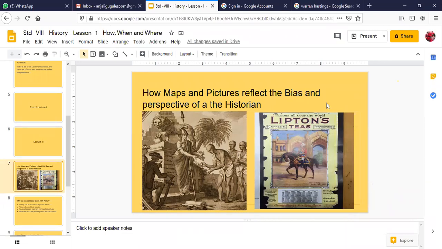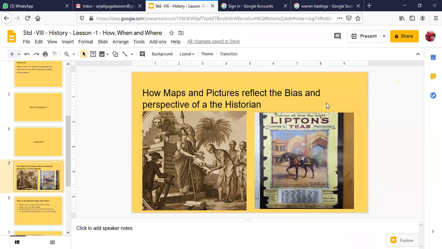This picture clearly shows you the bias of the creator, James Renell, who made this picture. So James Renell's perspective as a producer of this picture shows here. He's showing the European domination in India, how it is happening. But if you look at this picture from an Indian historian's point of view, they may say that the Indians were a very welcoming community. They believed in Atithi Devo Bhava, so they treated their guests well. So if they asked for something, they gave the book. They are offering shastras to the European.